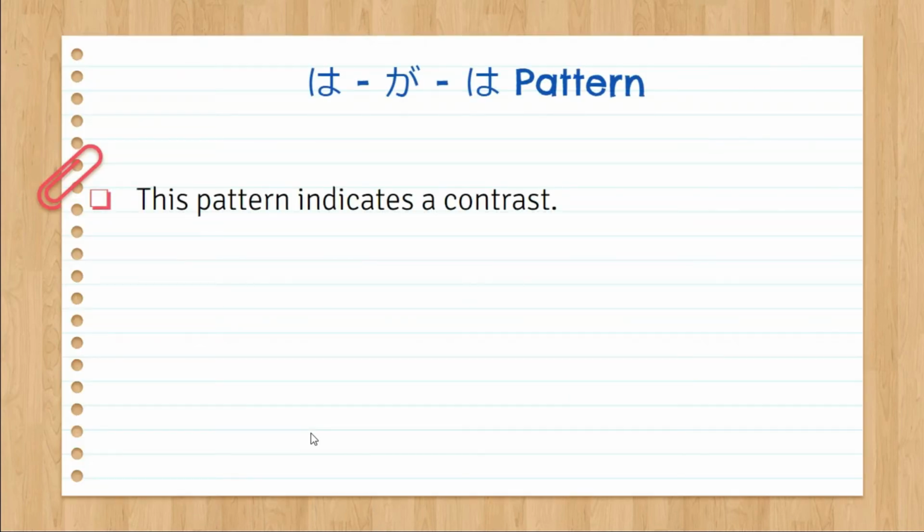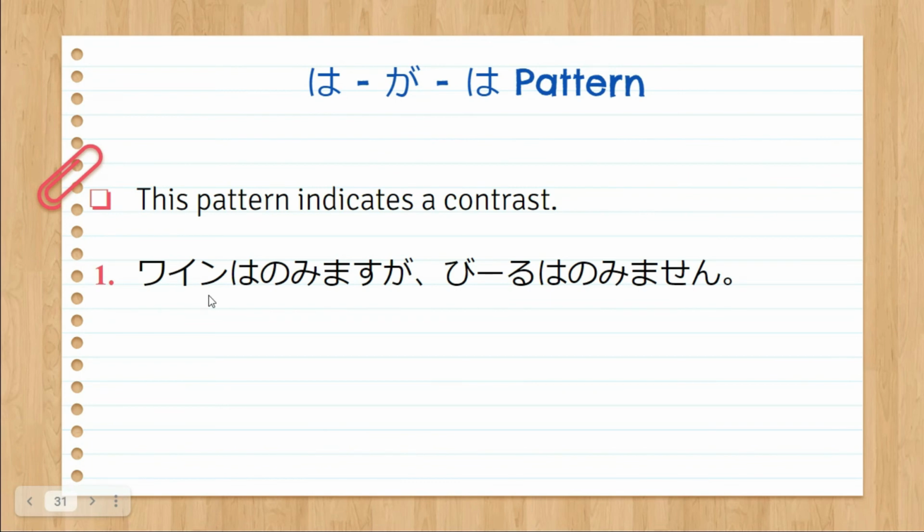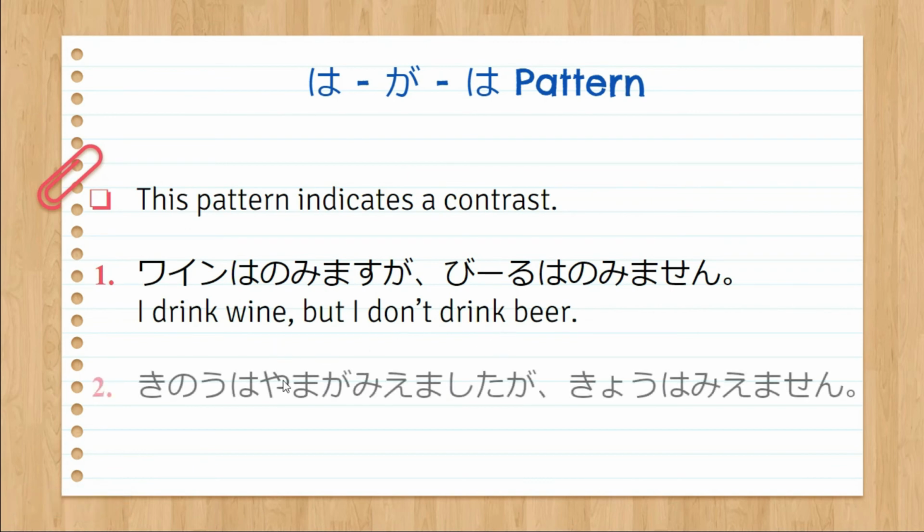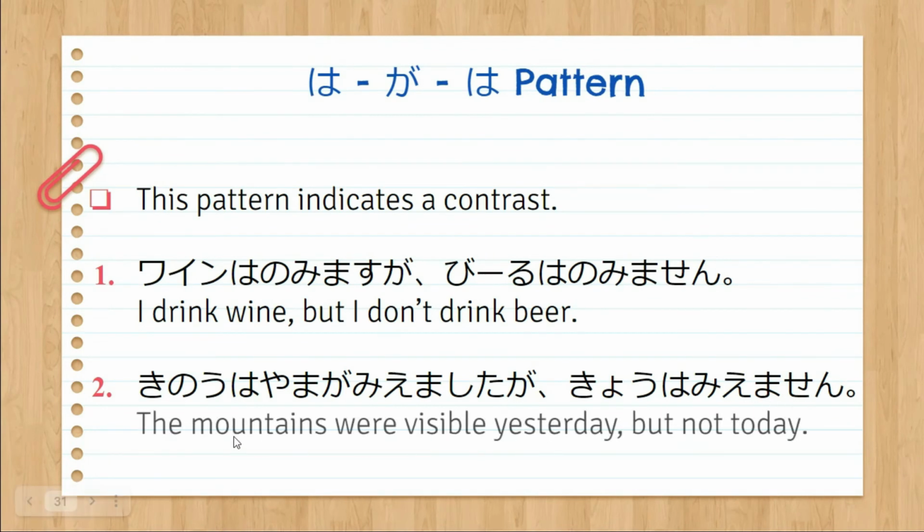This pattern indicates a contrast. So that's it. It's all about the contrast. Wine wa nomimasu ga biru wa nomimasen. That means I drink wine but I don't drink beer. Another one. Kino wa yama ga miemashita ga kyo wa miemasen. The mountains were visible yesterday but not today.